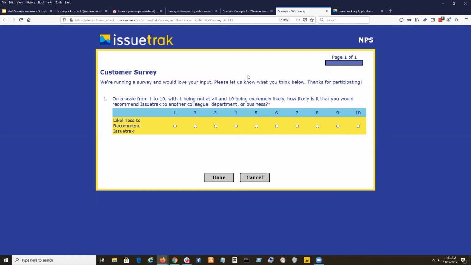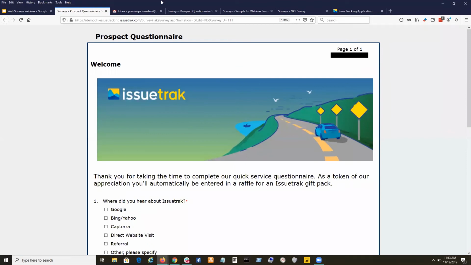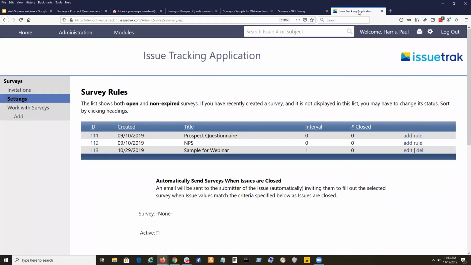Now, I think that kind of covers what we wanted to show you in the actual surveys themselves, the examples. But I also wanted to show you guys some of the settings and the building a survey and the parts and pieces here. So let's dig into that. And when you first get into the Issuetrak Surveys module, and evidently I don't know where to click. I'm going to click, there we go. You're presented with a list of any surveys that have been created, which when you're just starting out, you won't have any, but you'll build them, and we will help.